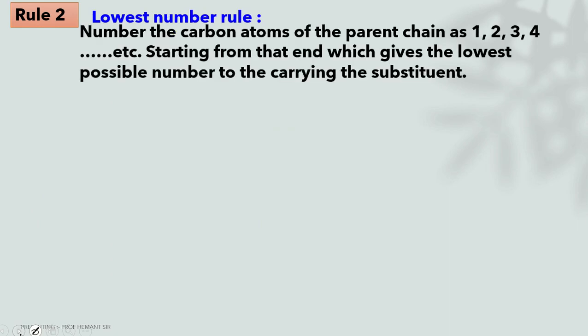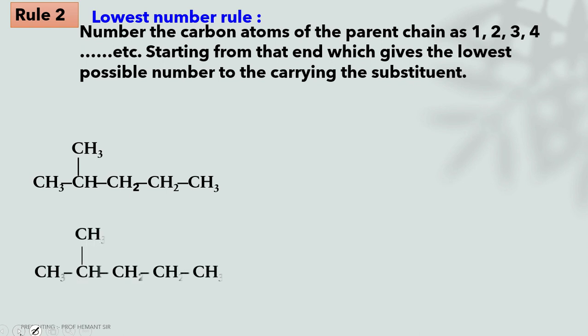Rule number 2, that is the lowest number rule. Now the lowest number rule: number the carbon atoms of the parent chain as 1, 2, 3, 4 and more, starting from the end which gives the lowest possible number to the carbon carrying the substituent. Let's see, with the help of an example we can understand easily.